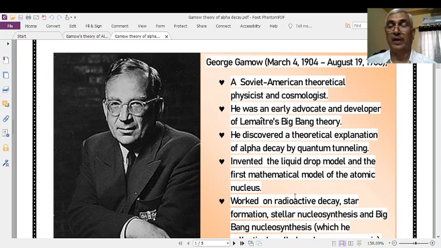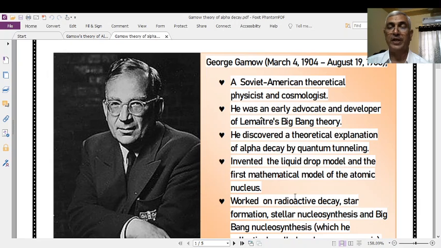Quantum mechanical tunneling phenomena was used by Gamow in order to explain alpha decay. He is the first man who spoke about quantum mechanical tunneling. And of course, he invented the liquid drop model, the first mathematical model of the atomic nuclei.